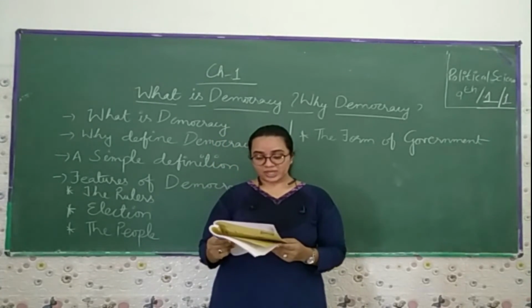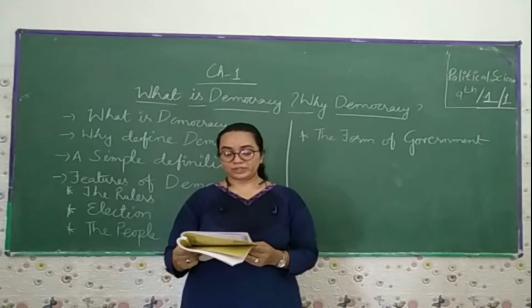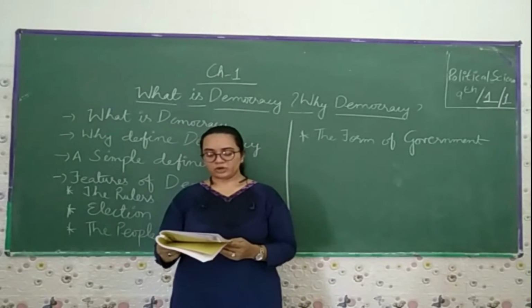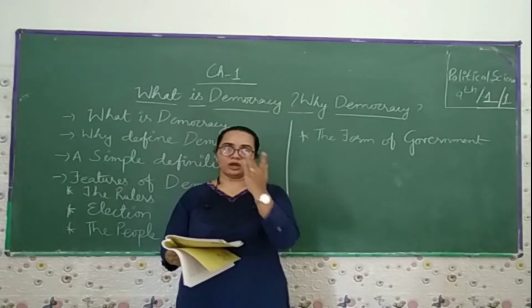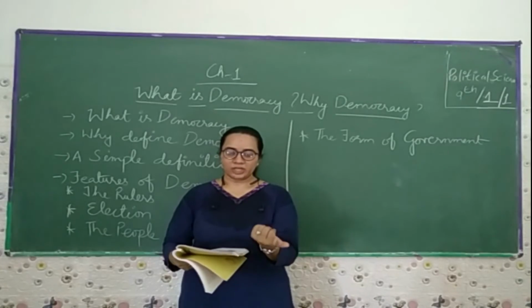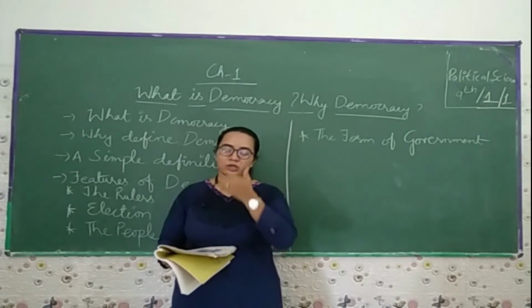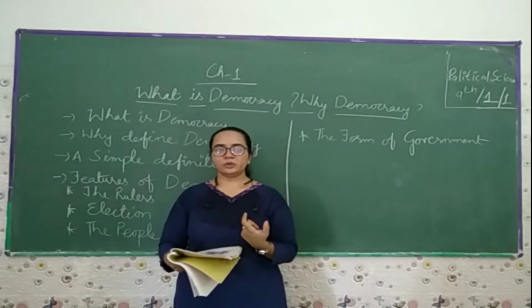The next question is whether the election of any government is needed for it to be called a democracy. Why may decisions be taken by non-elected officials in a democracy? Yes, many decisions are taken by the government, so we can call that a democratic government. And many decisions are taken by non-government officials, so that also we can call a democracy. So these are the certain questions they are asking.